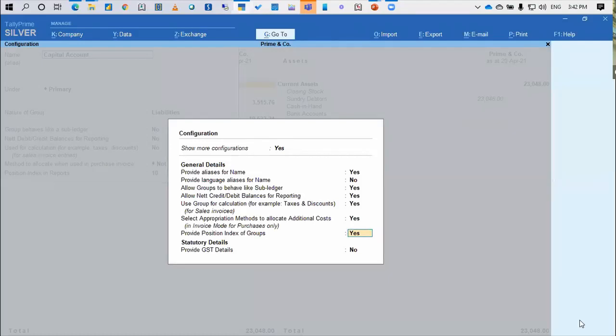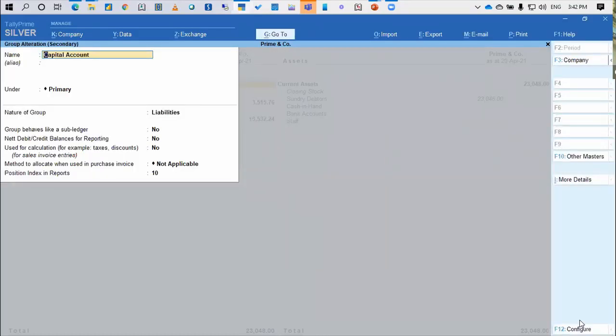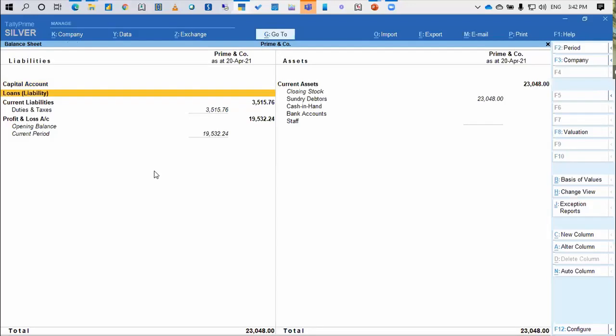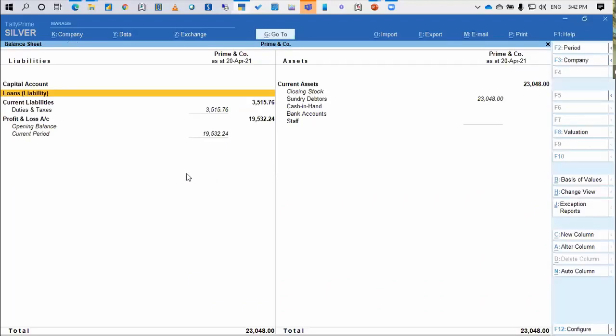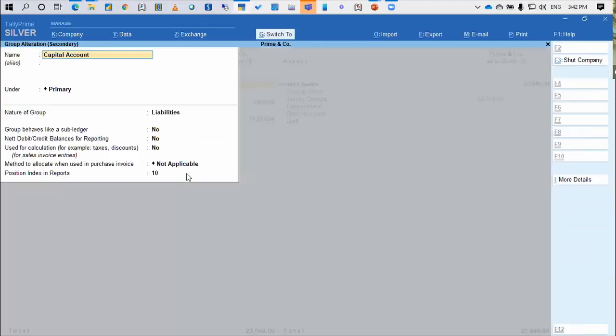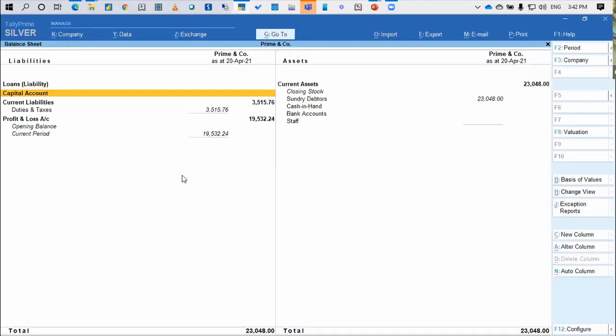I made the question as yes. Therefore, there's a position index which is coming here as 10. So just remember, capital account has a position index of 10. Now, if I go to loans and liability, it has a position index of 20. Now, I want loan liability to come above capital account. So what I can simply do is go to the capital account and change this number. After 20, I will simply say 21. Now if you see, my balance sheet is changed.